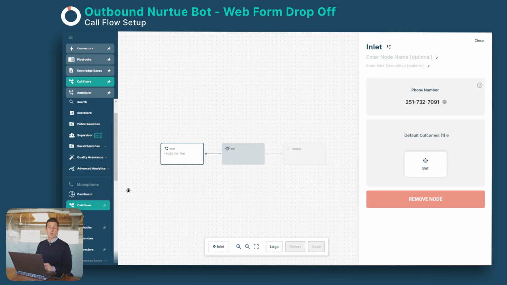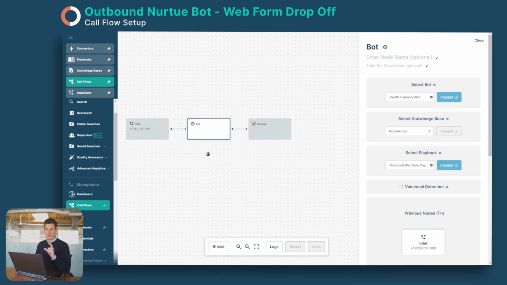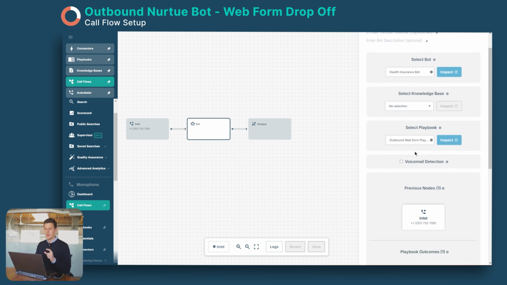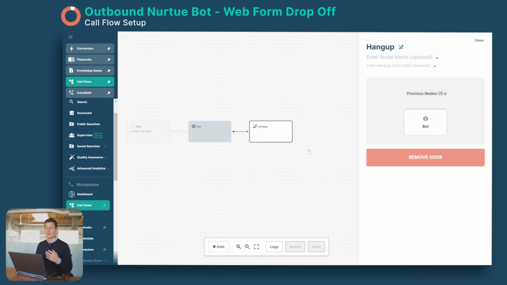And lastly, I'll show you the call flow, which is basically we have created a call flow, which we are our inlet number or the outbound bot number. And then we have created a bot node, which we have put in our bot, which we have created before, and also the playbook I showed you previously. And then once this is done, we then finish up the flow.